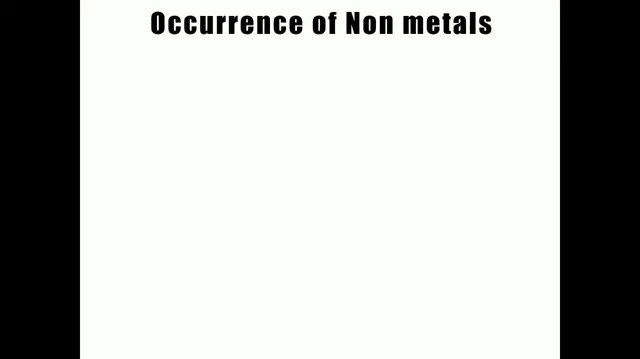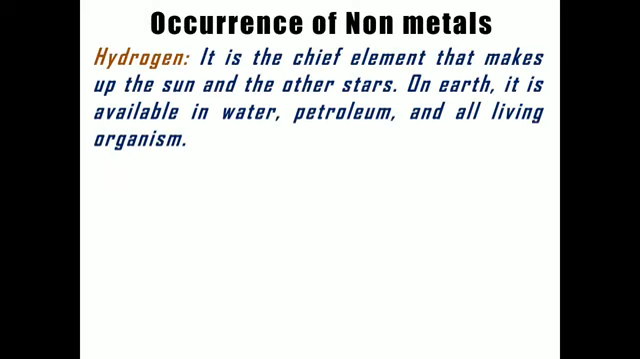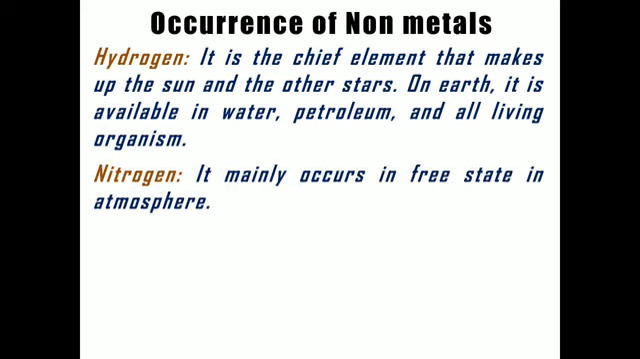Now moving ahead, occurrence of non-metals. Remember, as metals occur in the form of ores, there are some non-metals which occur in free state, like hydrogen, which is present almost everywhere in our universe, in the sun and in other planets. Hydrogen nuclear fusion is going on in every star like the sun, and because of this, a large amount of heat is released. On earth it is available in combined state in the form of water, petroleum products, and most living organisms. Hydrogen is present in our body also, in the form of carbohydrates.